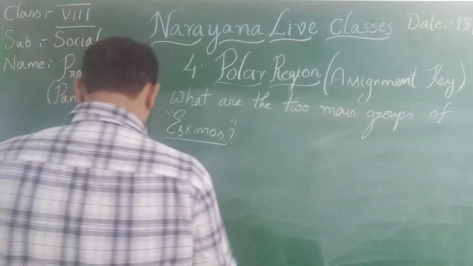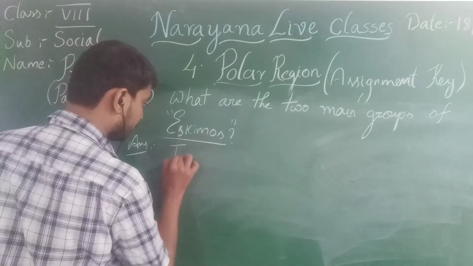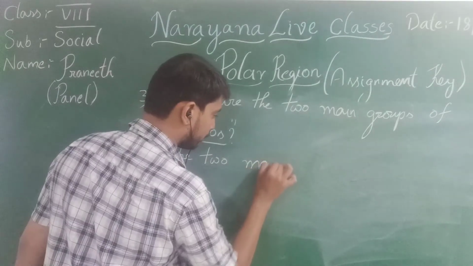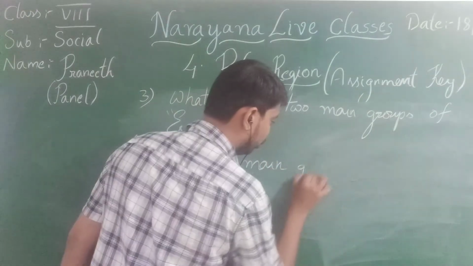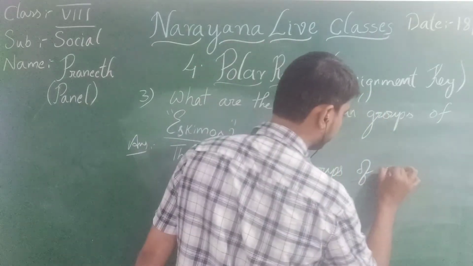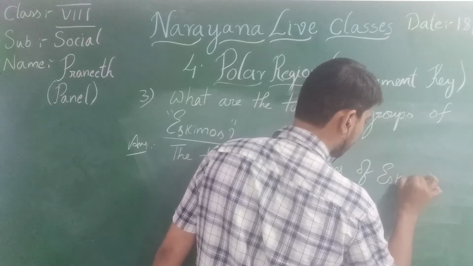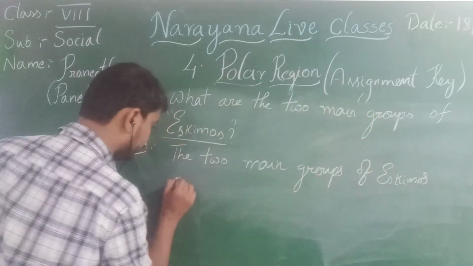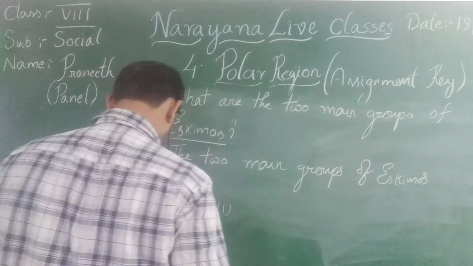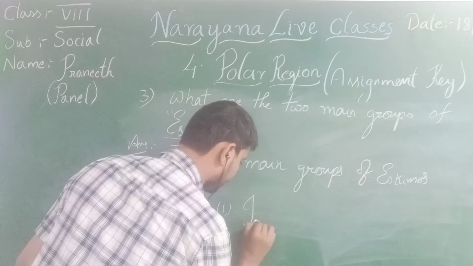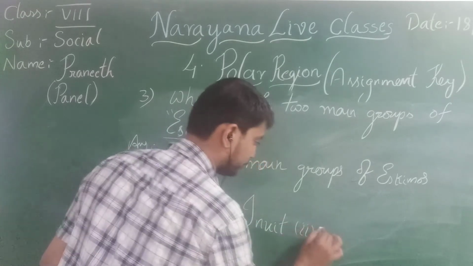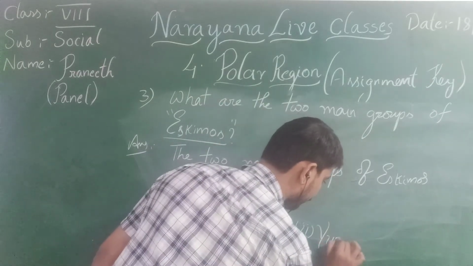The two main groups of Eskimos are, the first one is Inuit and the second one is Yupik.